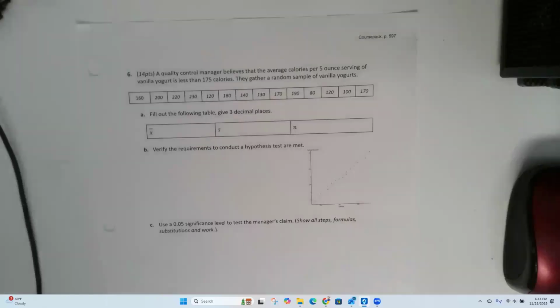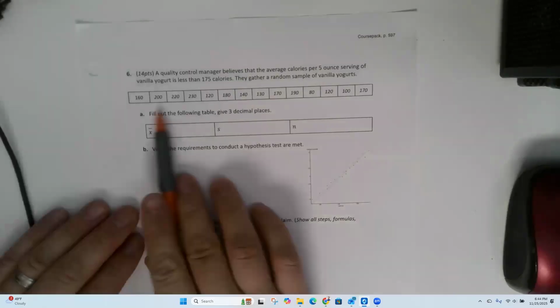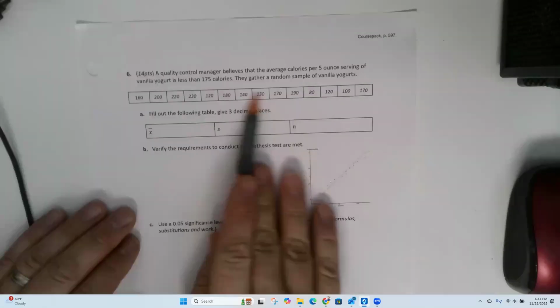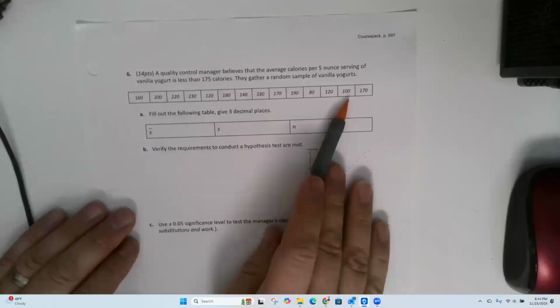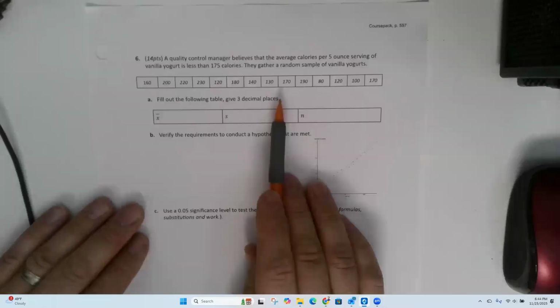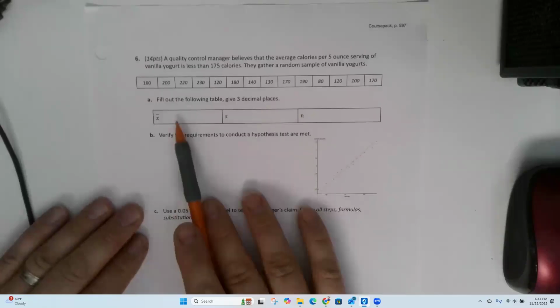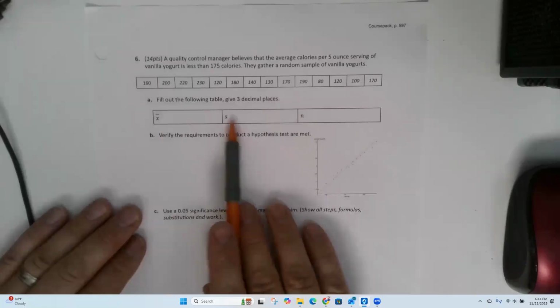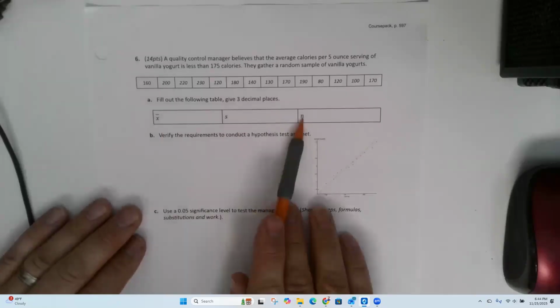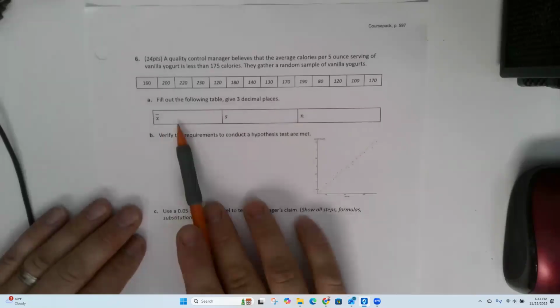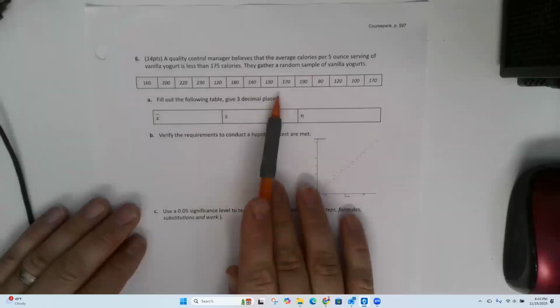A quality control manager believes that the average calories per 5-ounce serving of vanilla yogurt is less than 175 calories. They gather a random sample of vanilla yogurts, and these are all their samples, and this is how many calories are in each of the yogurts. Fill out the following table. So we need the mean, the standard deviation, and how many numbers there are in this sample. In this case, they didn't give us the mean.